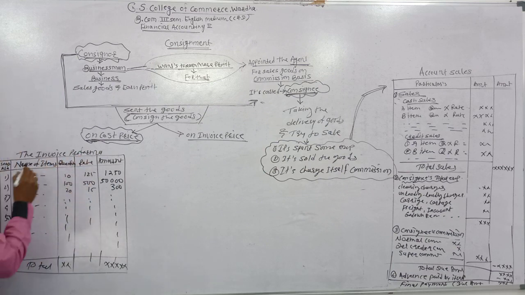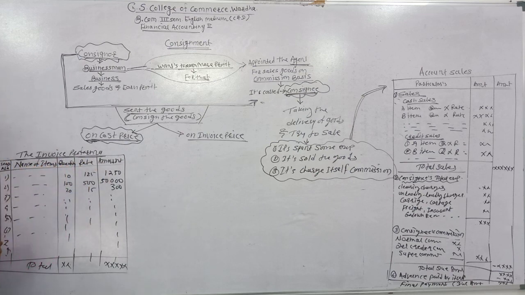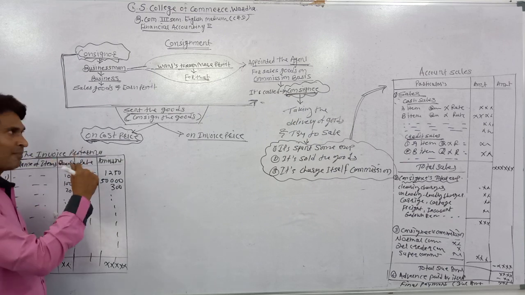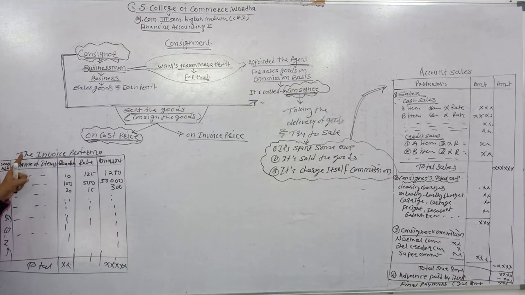It's known as the invoice proforma. Invoice proforma means where the consignor gives the details of the goods sent by him to the consignee.